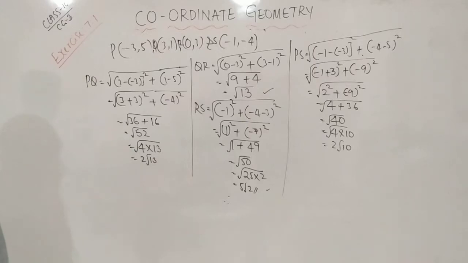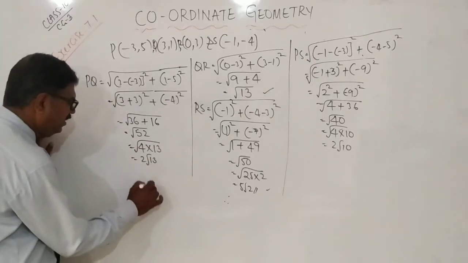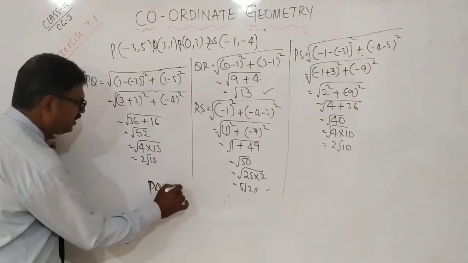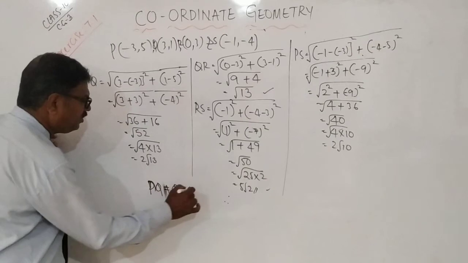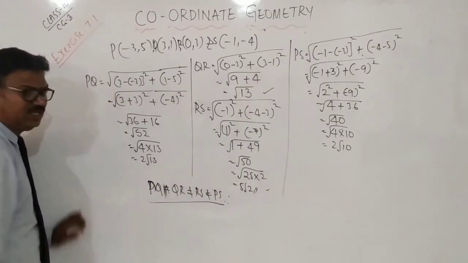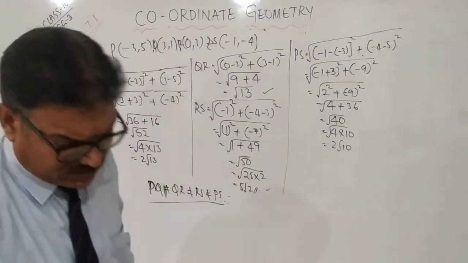There is no specific name for this because PQ is not equal to QR is not equal to RS is not equal to PS. Therefore, it is not a specific figure. It may form or it may not. Okay? Understood? Okay. Next.